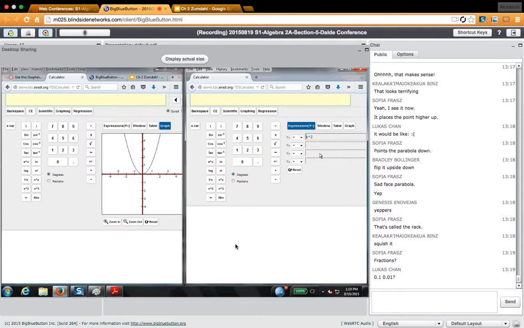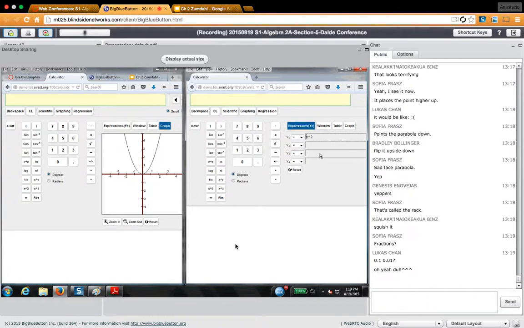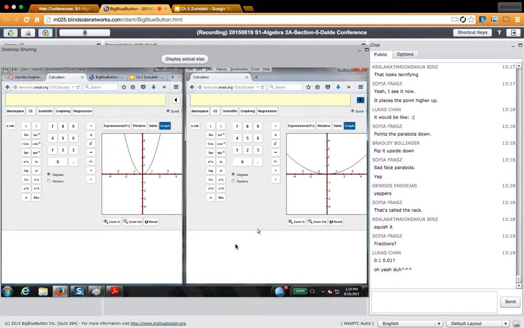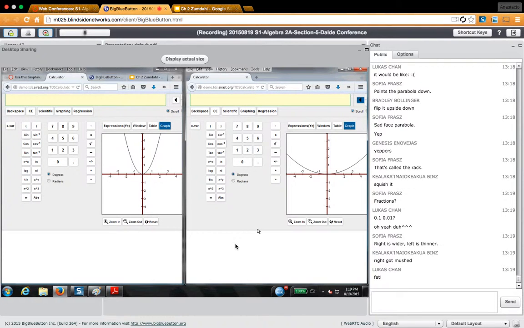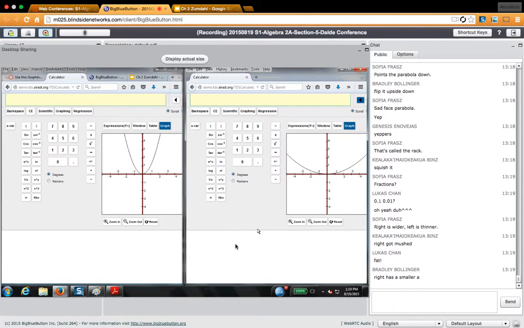All right, Lucas is saying 0.1. All right, let's try it. Tell me the difference between the parabola on the left and the parabola on the right. What's the difference? Yes, exactly. It got wider. Very good. So it got fatter or wider, or what I like to say, since I like to be politically correct, it's like getting vertically compressed.